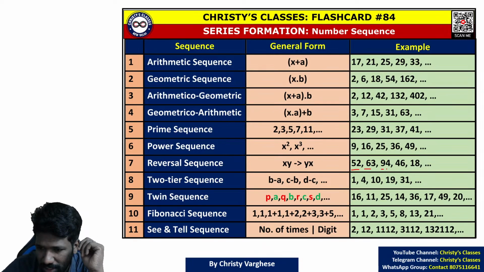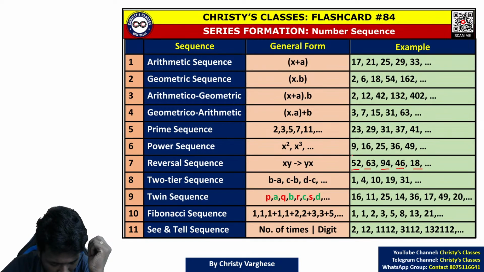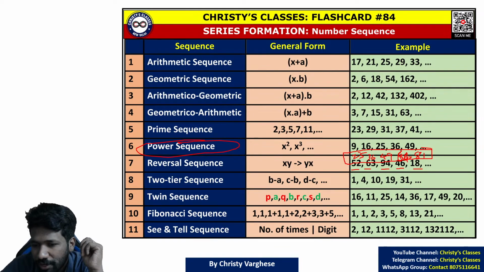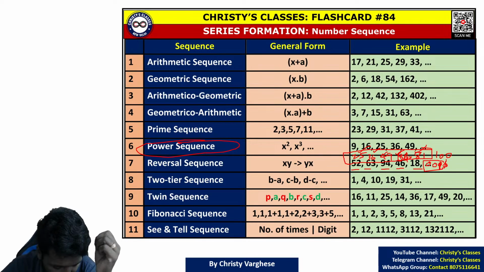Like 52, 63, 94, 46, 18. 52 reversed is 25. 63 reversed is 36. 94 reversed is 49, 64 reversed is 46, 46 reversed is 64, 18 reversed is 81. Look at these terms, 25, 36, 49, 64, 81. That is a power sequence. 5 square, 6 square, 7 square, 8 square, 9 square. So after 9 square it is 10 square, 100. So 100 reversed, 001, will be the next term in the given sequence. 001.